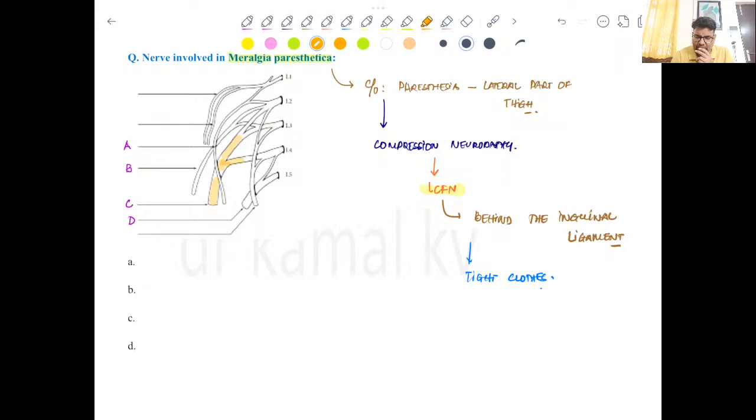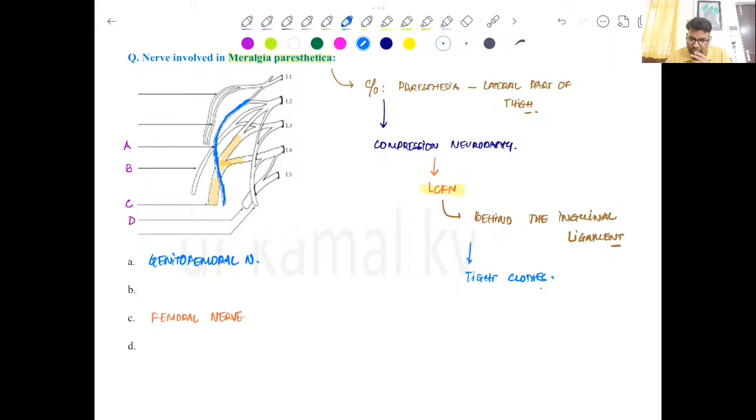So I say C is the femoral nerve. Clear? As we know, the femoral nerve supplies the anterior compartment of the thigh. Then the nerve which is coming from above, this one, is the genitofemoral nerve. Clear? So A is the genitofemoral nerve.